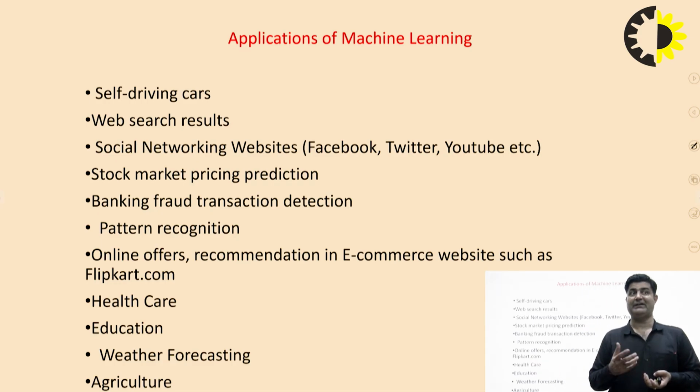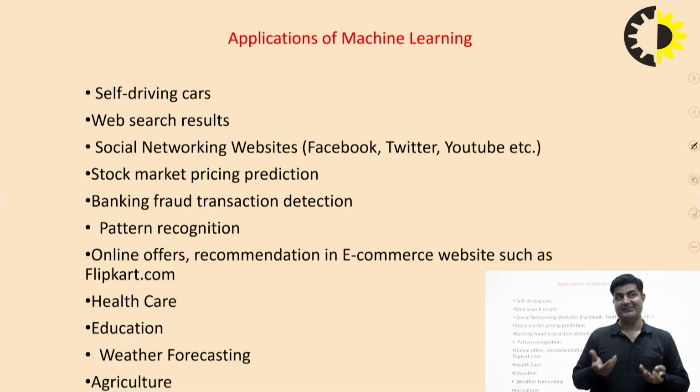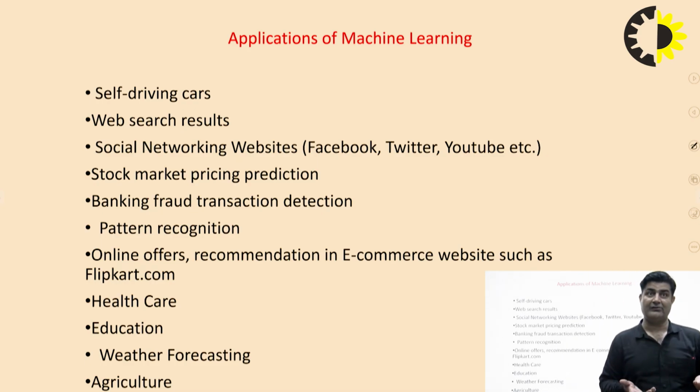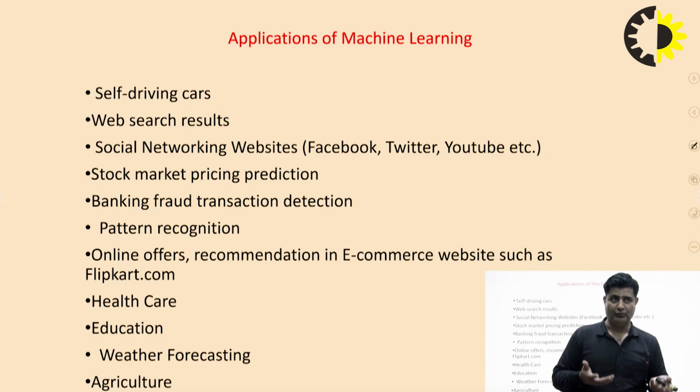We have the stock market price. Nowadays it is totally dependent on machine learning. We can provide the prediction of the stock on the basis of machine learning, and the banking sector also uses machine learning. Then we have pattern recognition, as mentioned earlier.